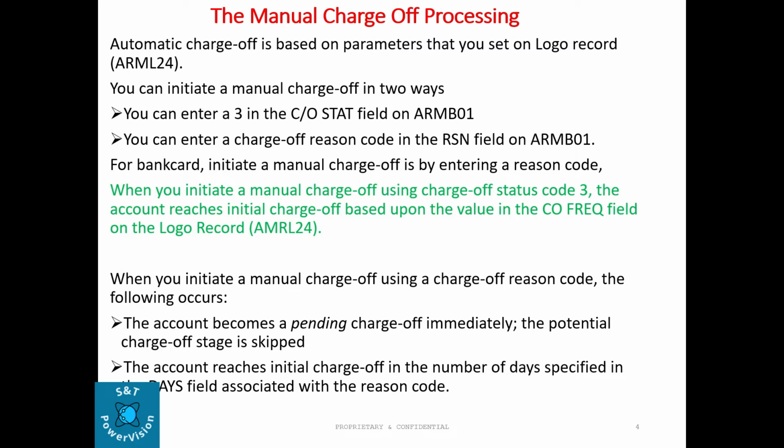Now, when we initiate a manual charge-off using charge-off status code 3, the account reaches initial charge-off based upon the value in the CO frequency field on the logo record ARML24. When we initiate a manual charge-off using a charge-off reason code, the following occurs. The account becomes pending charge-off immediately. The potential charge-off stage is skipped. The account reaches initial charge-off in the number of days specified in the days field associated with the reason code.